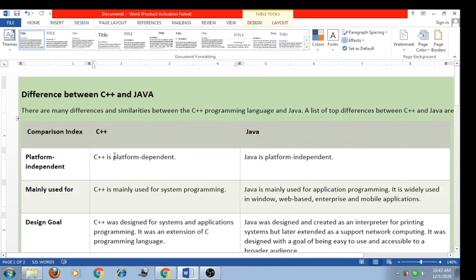Why is Java preferred over C++? Because there are some drawbacks in C++ that are covered with the help of Java, and many industries now work on the core Java platform for coding purposes. So for developing application programs, we use Java programming. Generally, when we develop system programming, we use C++ or C language. But for application oriented work, Java is preferred today.